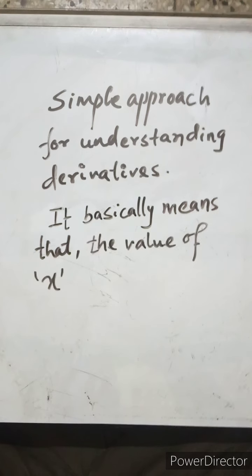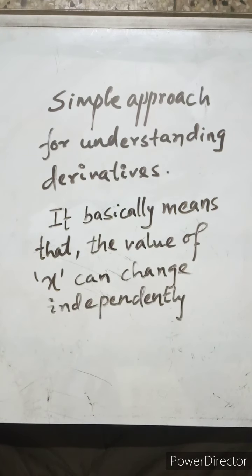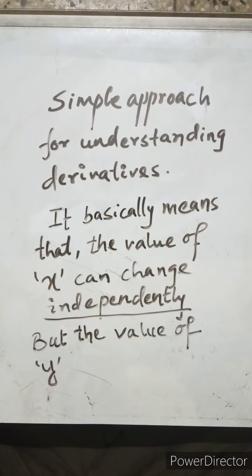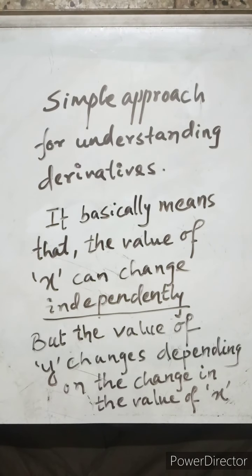It basically means that the value of x can change independently. It does not depend on anything. But the value of y is dependent. It depends on the change in the value of x.